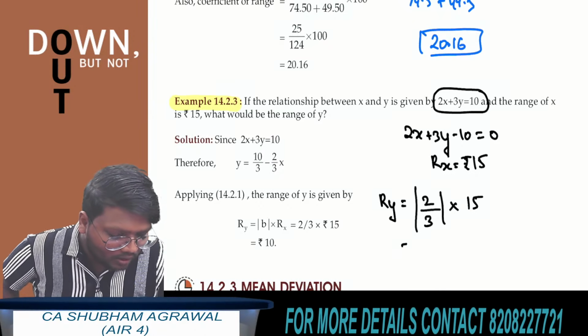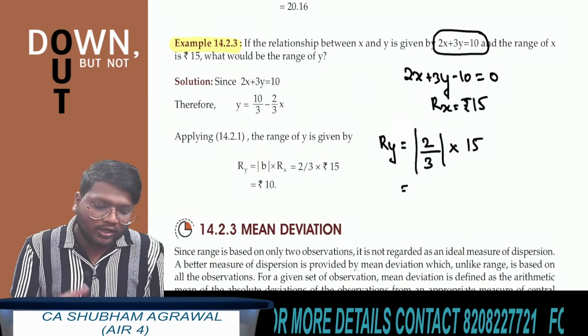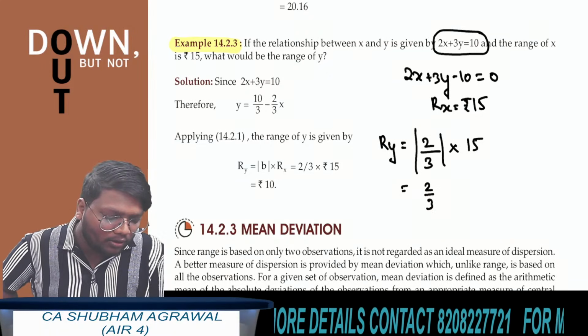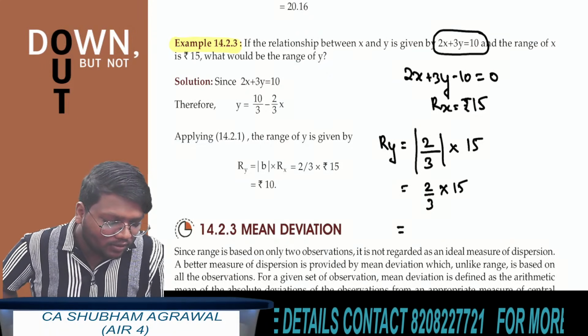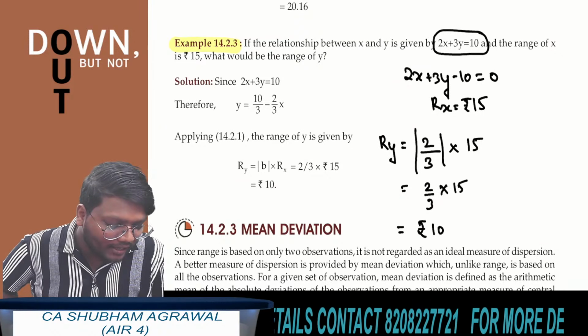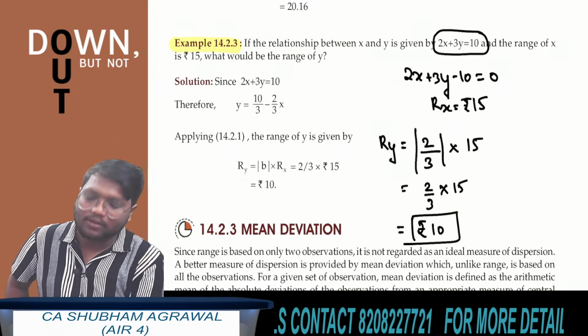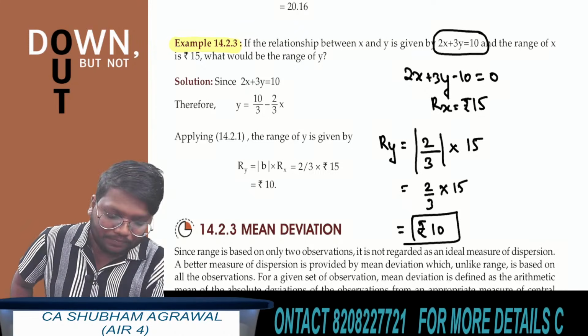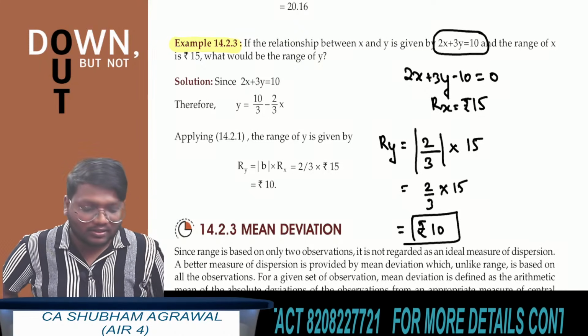Absolute value of 2 upon 3 multiplied by range of x, which is 15 rupees. The absolute value of 2 upon 3 is 2 upon 3 only. So you can write 2 upon 3 multiplied by 15. You will get 10. The final answer is 10 rupees. Don't write just 10. You have to write 10 rupees. Okay, this is the answer.